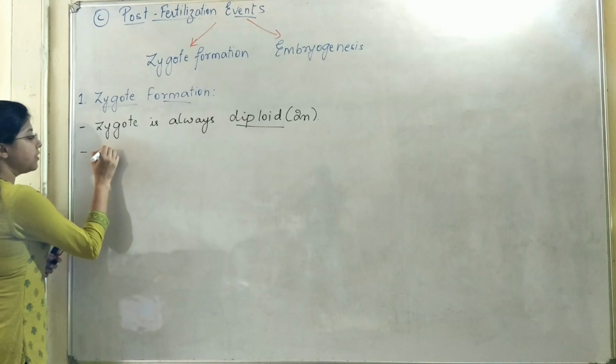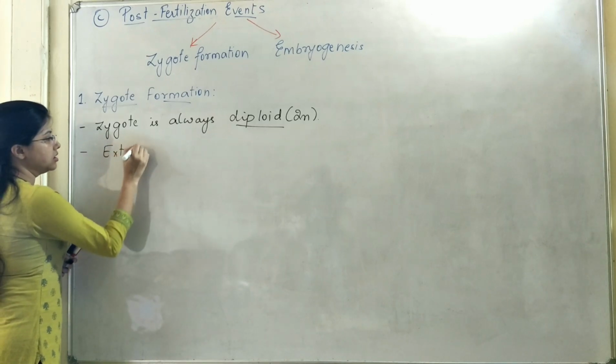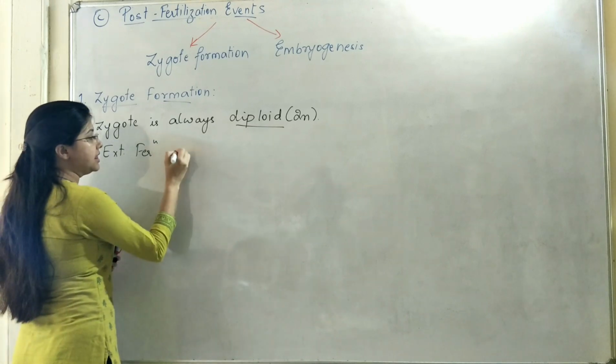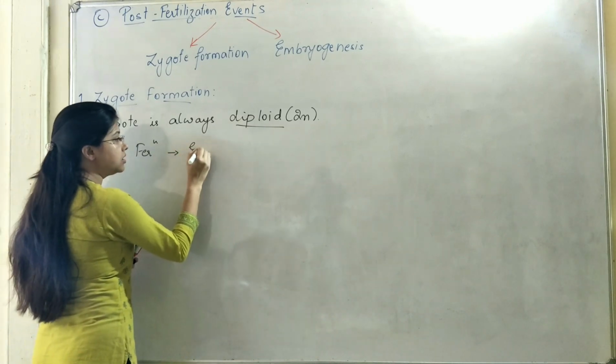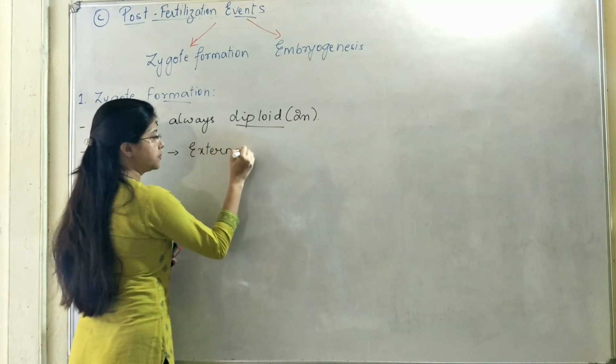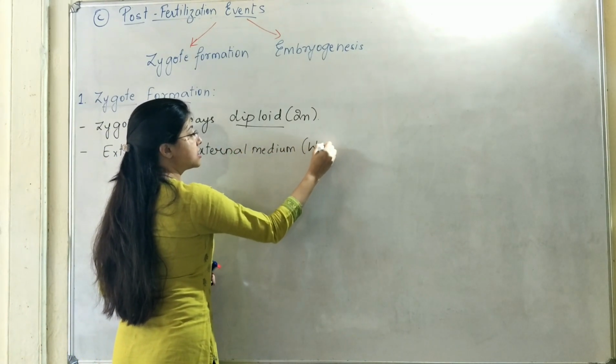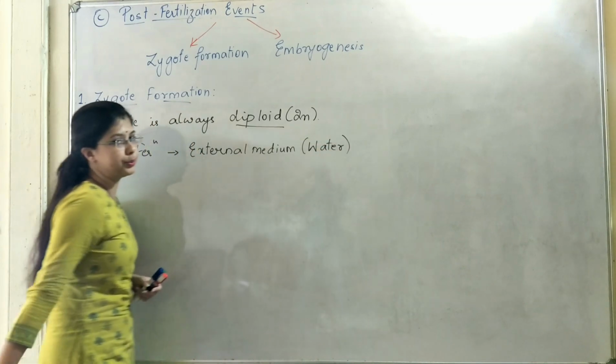In case the fertilization is external, then the zygote will be formed in the external medium. Most of the times, as we had discussed, it will be water.